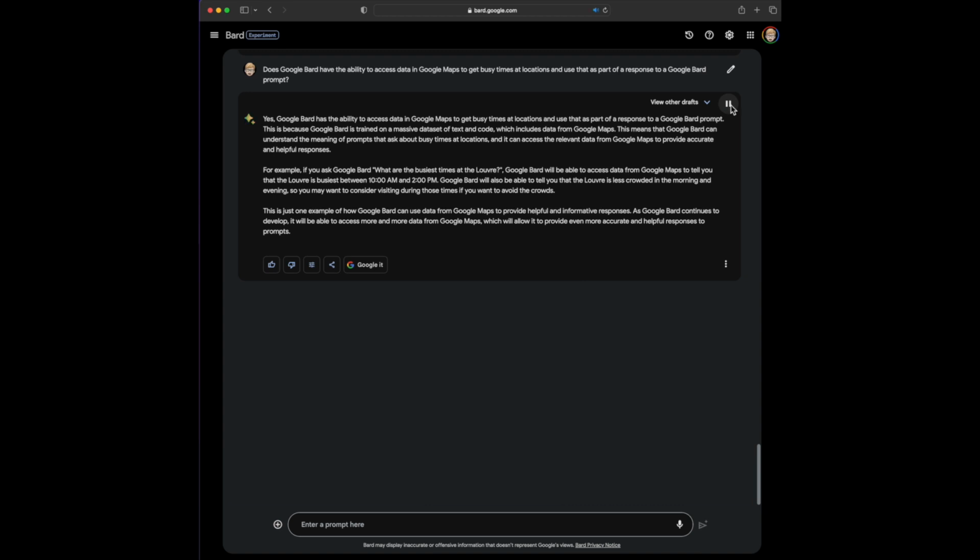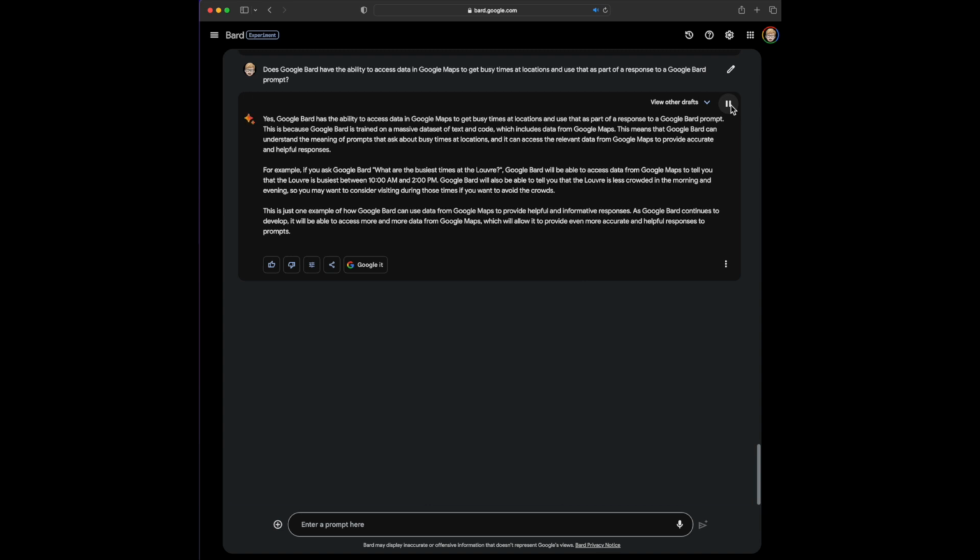Yes, Google Bard has the ability to access data in Google Maps to get busy times at locations and use that as part of a response to a Google Bard prompt. This is because Google Bard is trained on a massive dataset of text and code, which includes data from Google Maps. This means that Google Bard can understand the meaning of prompts that ask about busy times at locations, and it can access the relevant data from Google Maps to provide accurate and helpful responses.